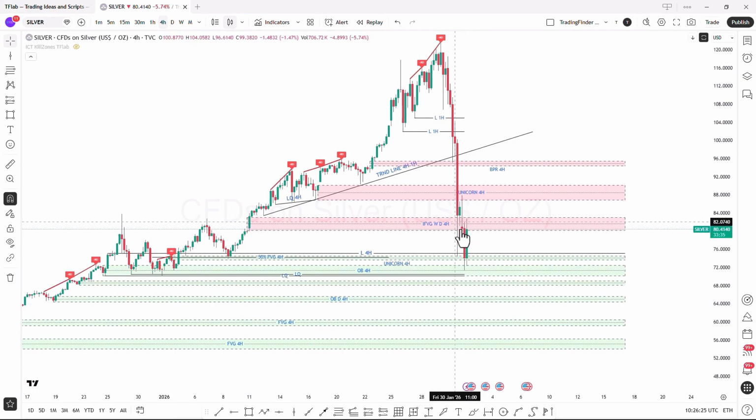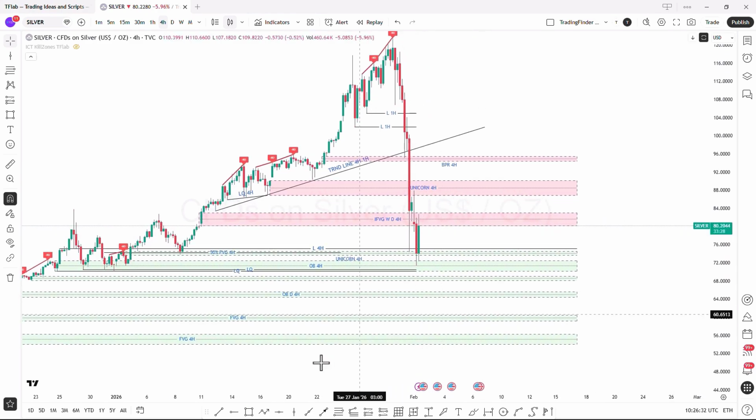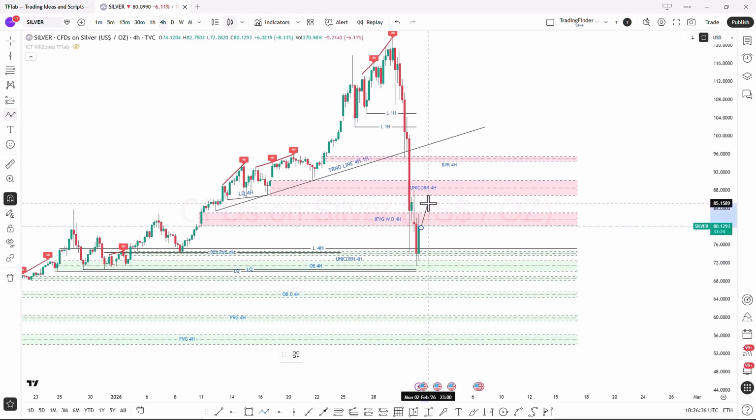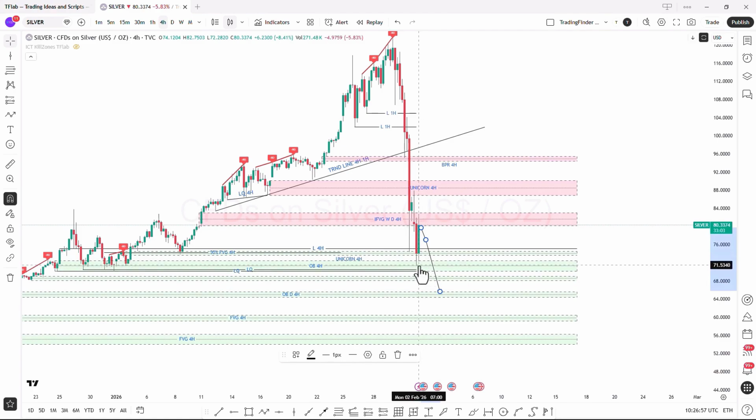For a while, it hovered around the weekly IFVG zone, which has been refined on the daily and 4-hour charts. It is predicted that the price will make an upward correction, provided it is accompanied by bullish momentum. It may enter the 4-hour unicorn zone at the 826.61 level, and after that, continue its downward trend to record lower prices. However, if there isn't enough momentum for a bullish move, it could move downward from this very area,